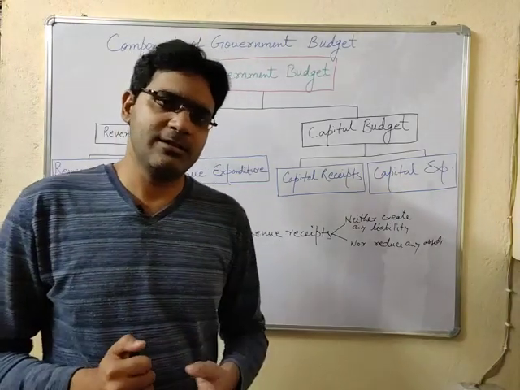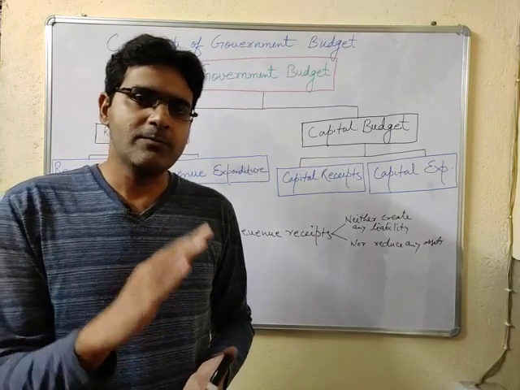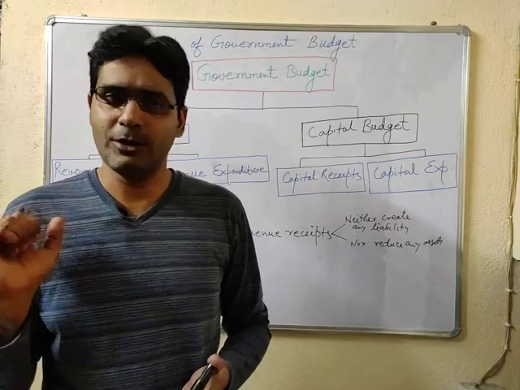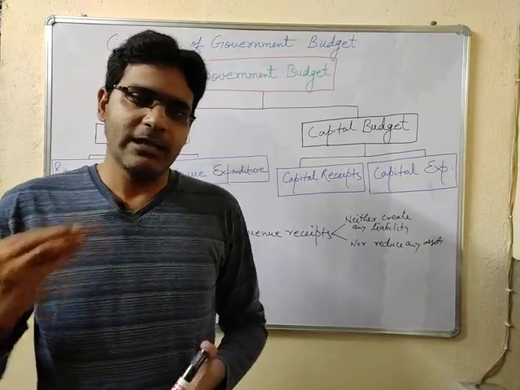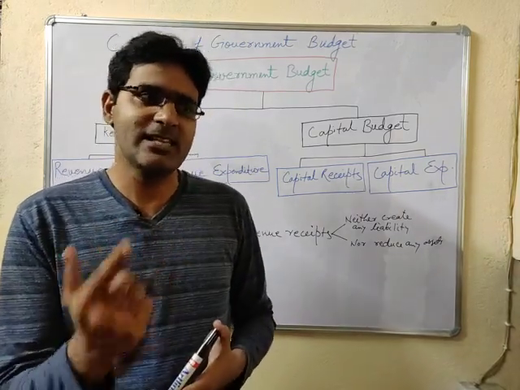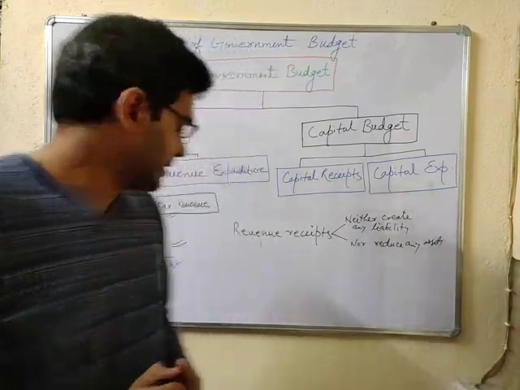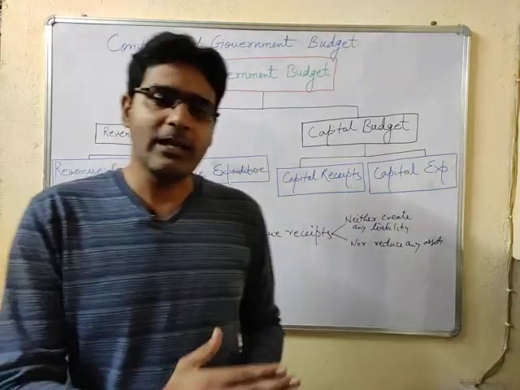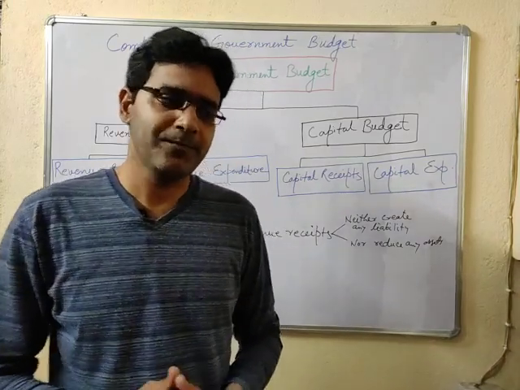For example, the GST, goods and services tax, where the monetary burden is borne by the final users of the goods and services. We as consumers have to pay the GST, but that GST has been levied on the sellers or the producers. In this way, the indirect tax is indirect in nature. Its burden can be shifted towards other persons or entities.